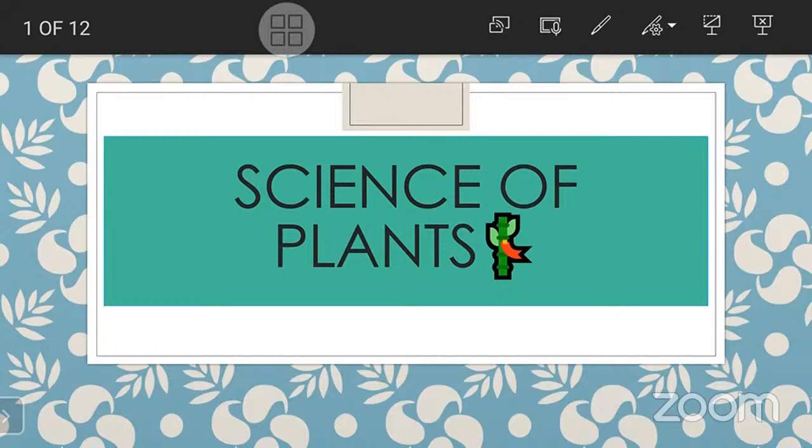Most of the products, almost all the things whatever we are using, we get from plants. So we will look at the origin, development and scope of this science, and also the different branches of biology. These things we are going to observe in this session, and they will help us understand our subject very easily.